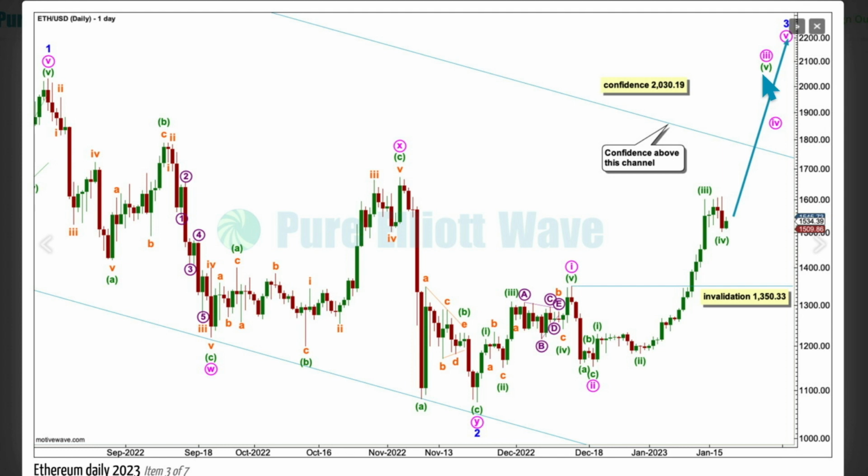The strongest portion of it, I expect, is extremely likely to be minuette wave 5, and so this is quite strong upward movement. I expect a further increase in upward momentum, and I expect minuette wave 5, when it gets underway, to be the strongest portion of minute 3. I expect minuette 5 to break above resistance at the upper edge of this channel.